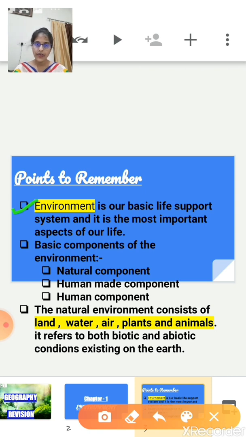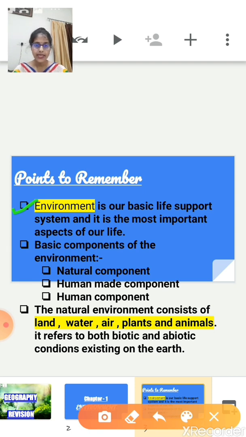Now just tell me children, why is environment changing? Yes, because our need is increasing day by day. That's why environment is also changing. So to fulfill our needs, we are modifying it.